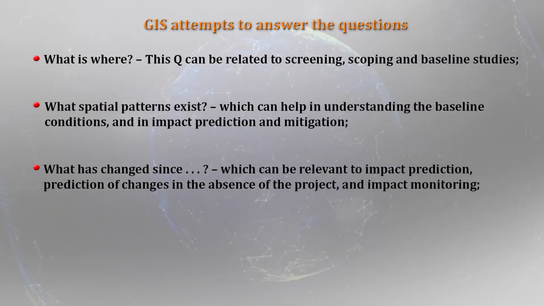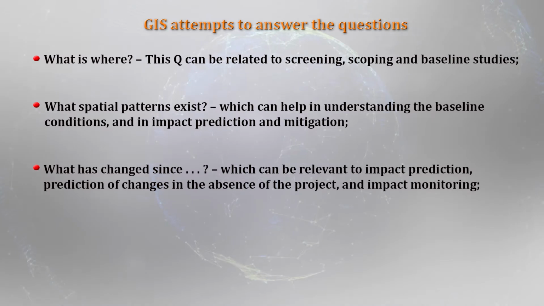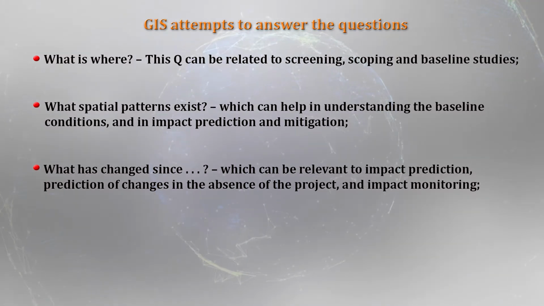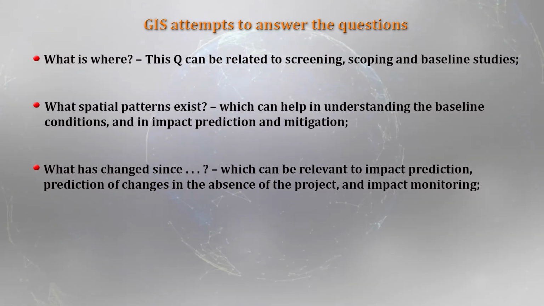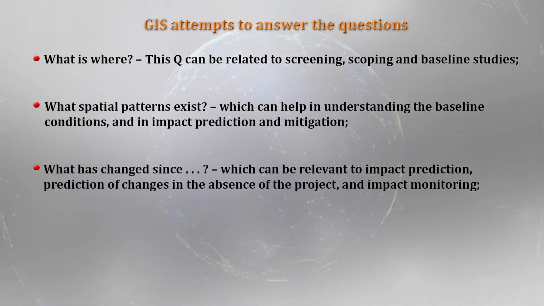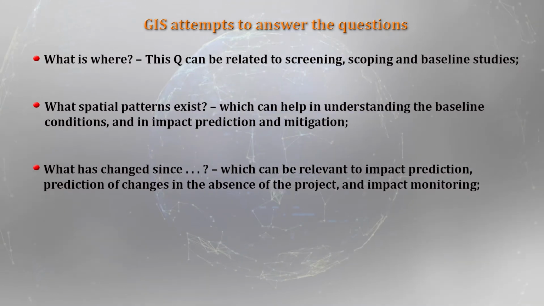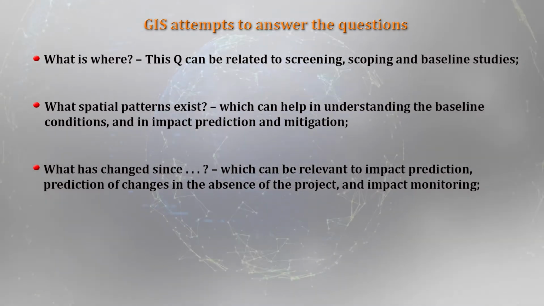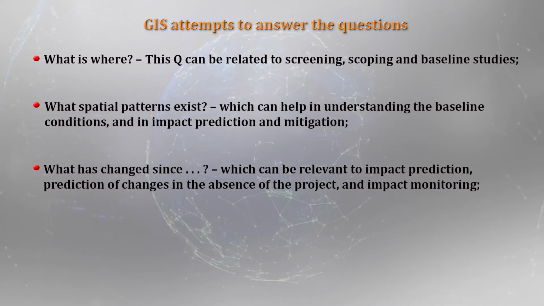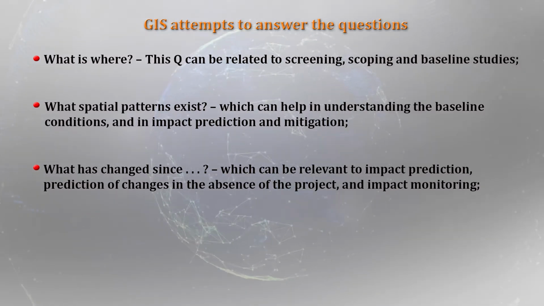For example, what is where, what spatial pattern exists, and what kind of changes have taken place. Interestingly, these questions can also be synced with the environmental impact assessment process. Let us see one by one.